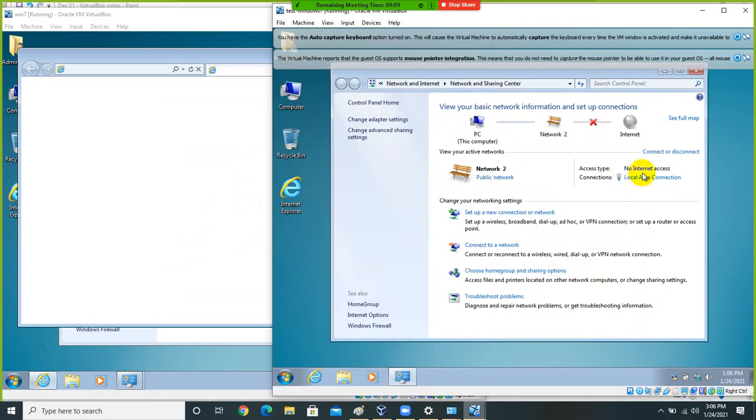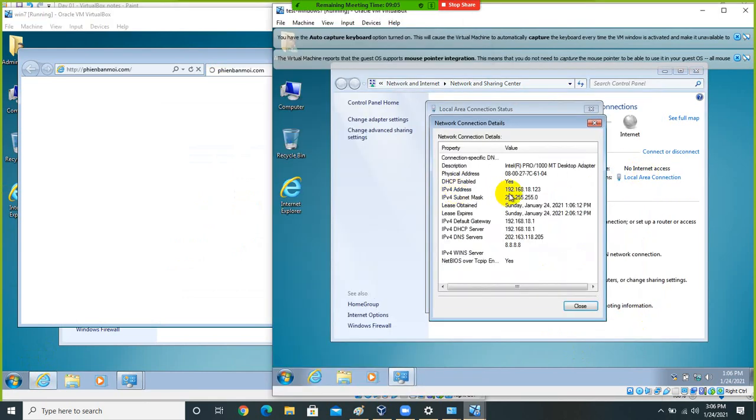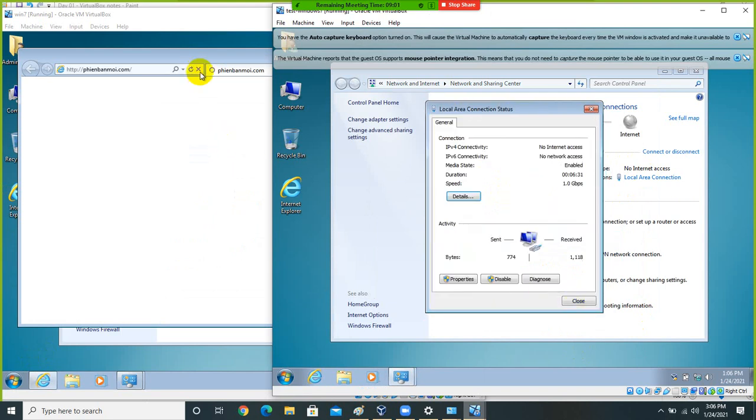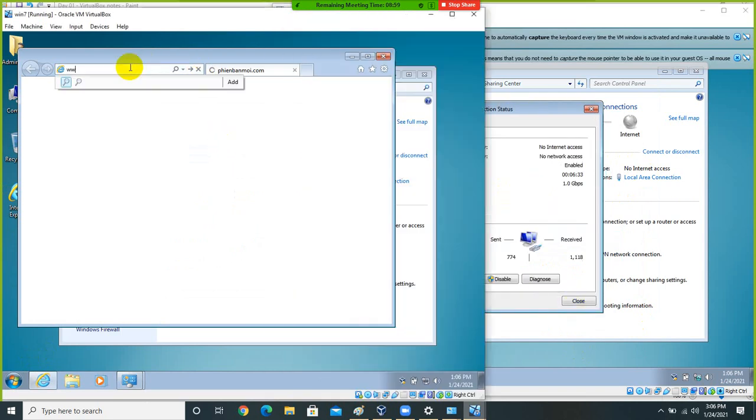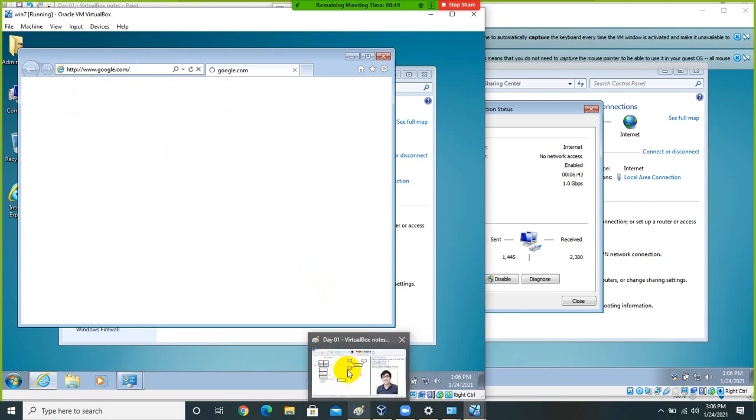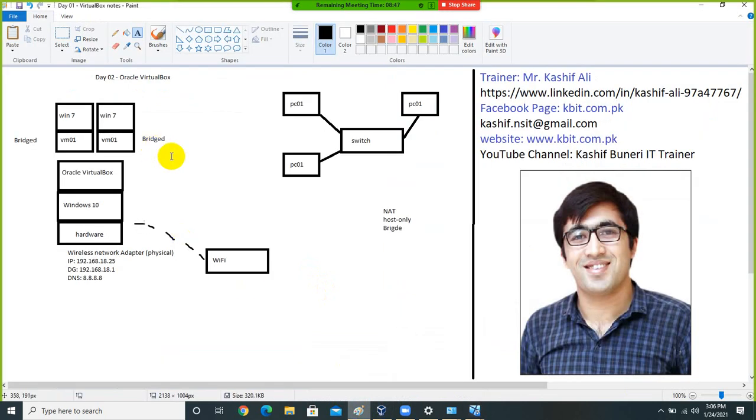You can see the IP address of this machine is 18.123 and the DHCP server is this one. So even I would be able to access the internet on my machines. So I think the bridge option is very simple. In which situation do we select the bridge option? When we want internet connectivity on our virtual machines and we want them to be accessed by the outside network as well.